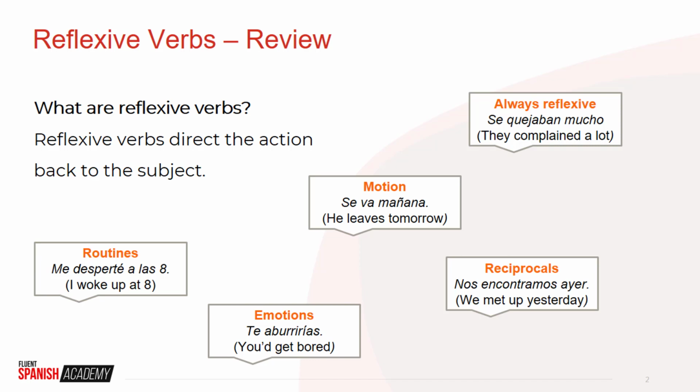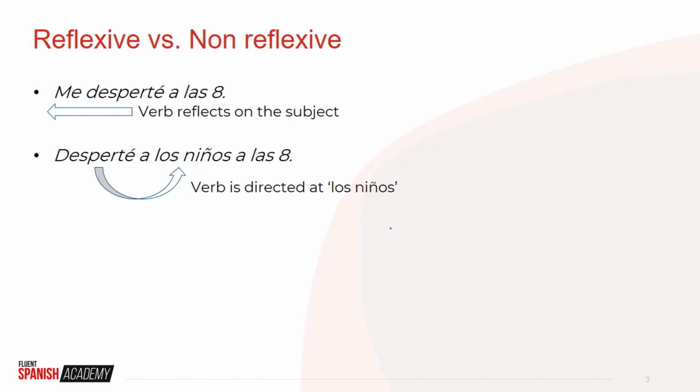So when is a reflexive verb really needed? If we go back to our initial example with despertarse, we can see why and how. Me desperté a las 8. In this case, the verb is directed back to the subject, which is me. So it's like we're saying, I wake, in brackets, myself up. I wake up at 8 o'clock. Instead, if you say this, desperté a los niños a las 8. Now here we're saying I wake the kids up at 8. So I'm not directing the action towards myself, but I'm doing it to somebody else, the kids in this case.